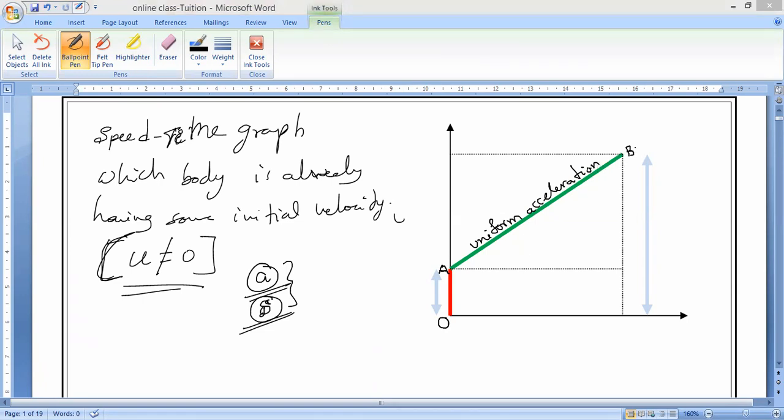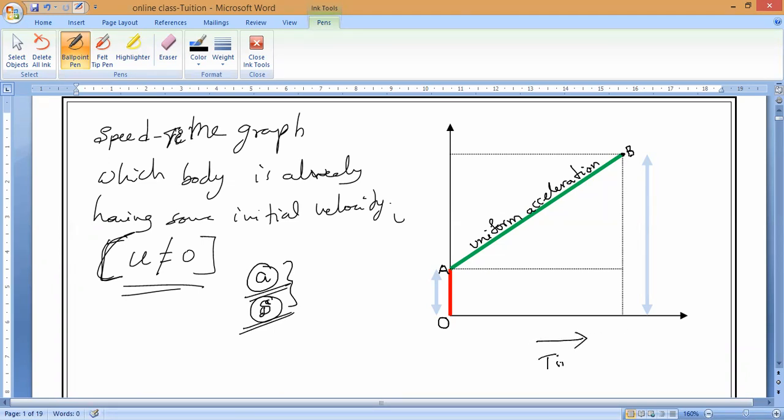Now, this is the final velocity. As I said, B point is the final velocity. Now if you want to find the final velocity or speed, what we have to do? We have to extend it to the x-axis. What is the x-axis? Time is the x-axis. And the y-axis? Speed or velocity is the y-axis.